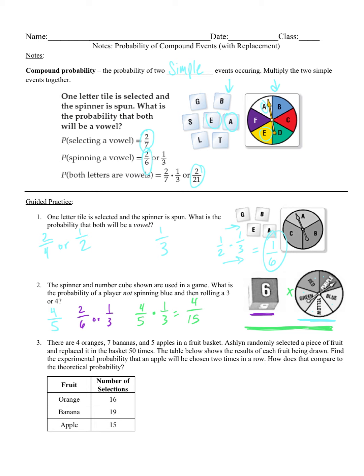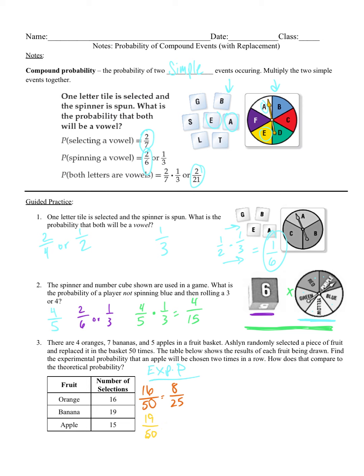So what was our experimental probability of getting an orange? Well, 16 over however many times we did it, 50, which we can simplify to 8 over 25, okay? Banana, our experimental probability was 19 over 50, okay? And we cannot simplify that.